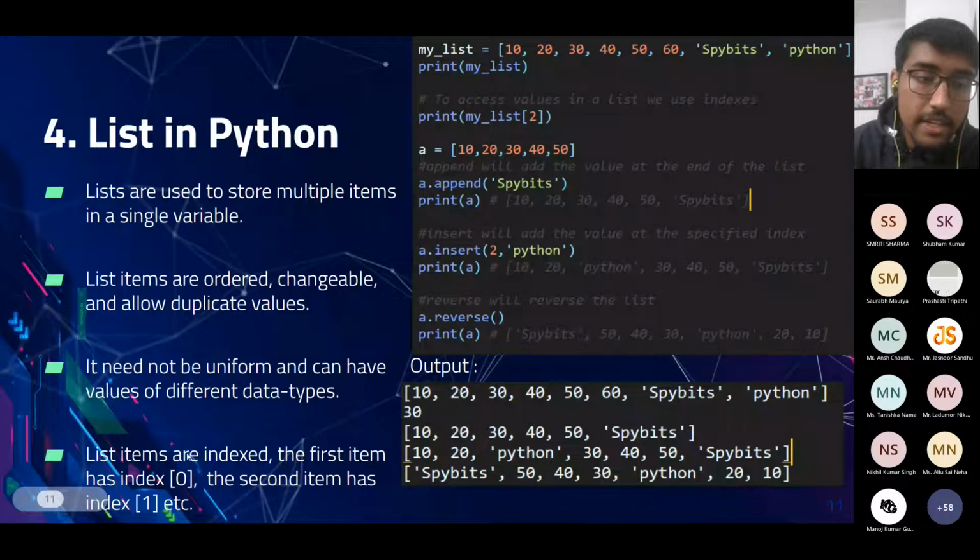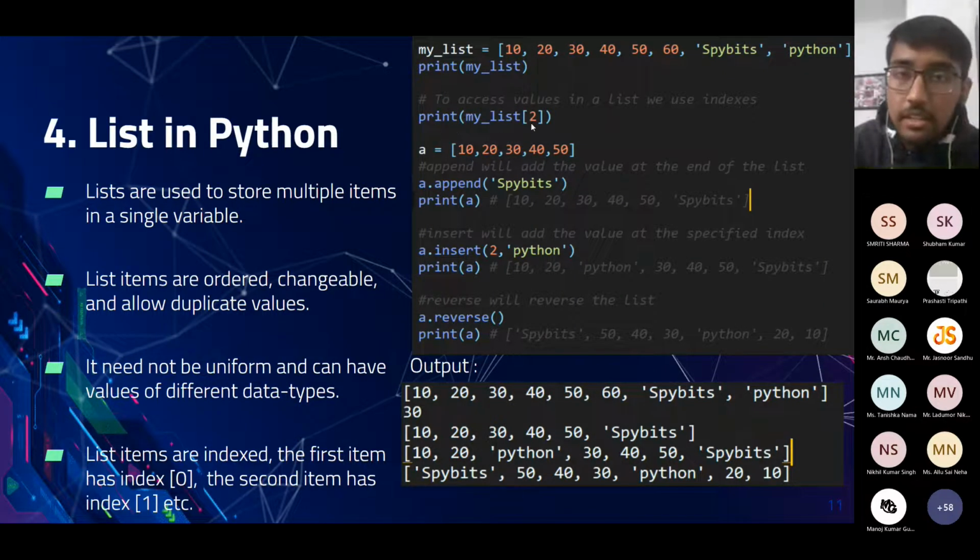List items are also indexed. You can access any value by using the indexing. Like as shown here, if we print my list and assign the index 2, it will print 30, as 30 is present at index 2.